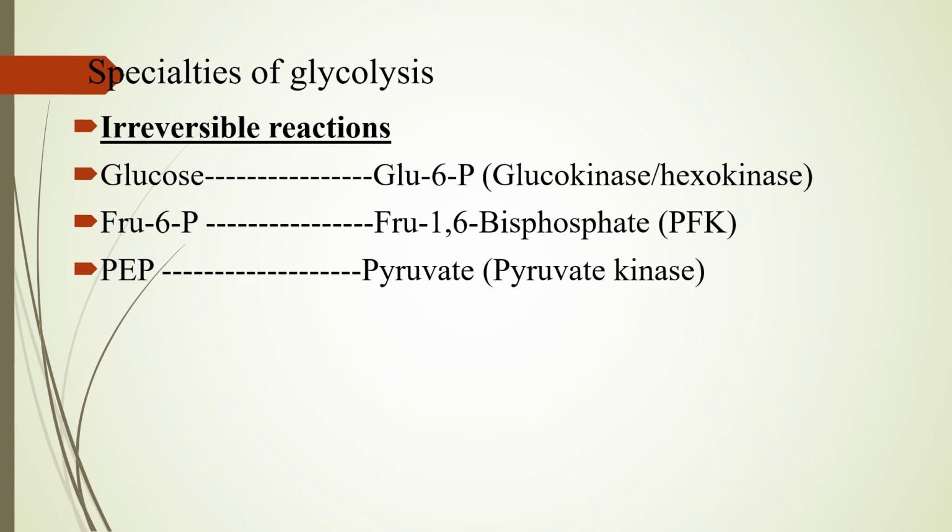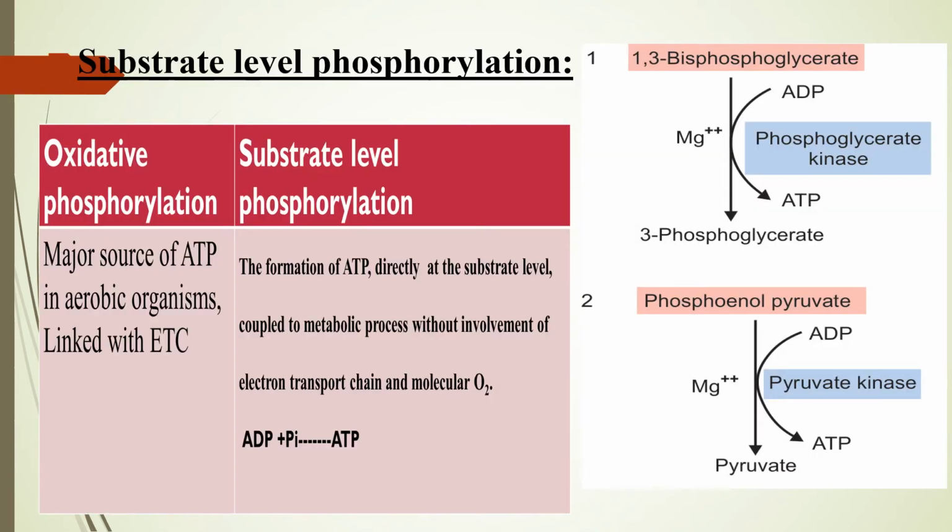Some specialities with respect to glycolysis is that out of 10 reactions, 3 are irreversible and the rest of them are reversible reactions. Those 3 irreversible reactions are conversion of glucose to glucose 6-phosphate under the influence of glucokinase or hexokinase, conversion of fructose 6-phosphate to fructose 1,6-bisphosphate by phosphofructokinase enzyme, and conversion of phosphoenol pyruvate to pyruvate by pyruvate kinase, which are the 3 important regulatory steps of glycolysis.